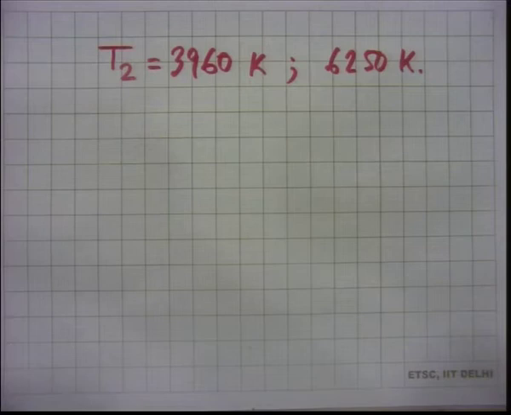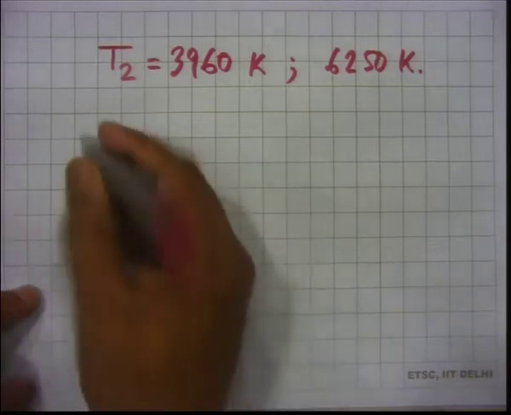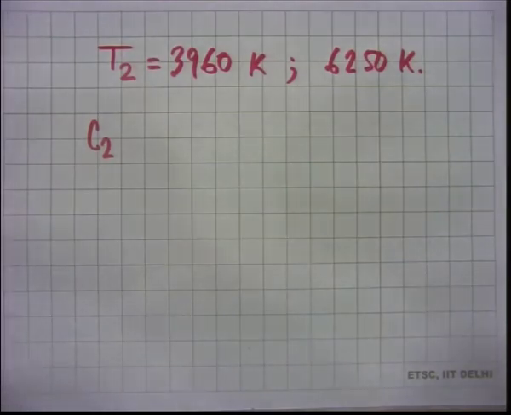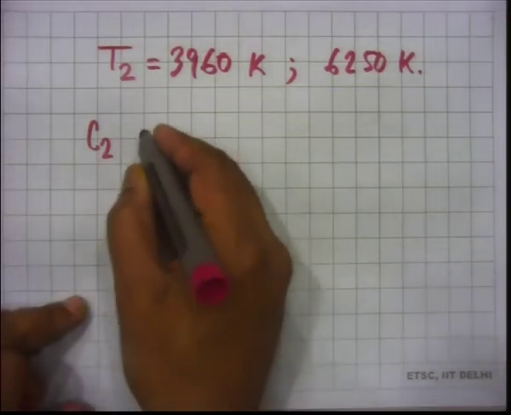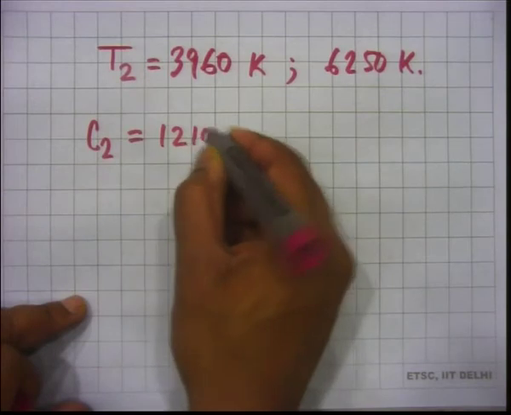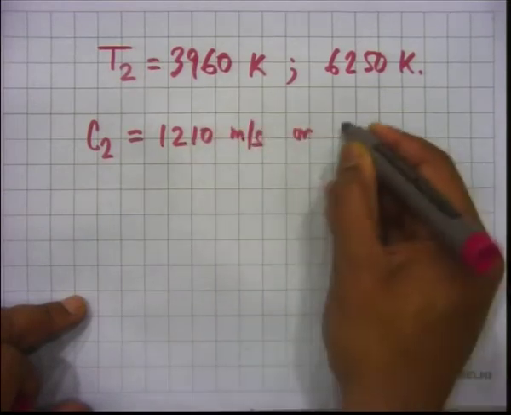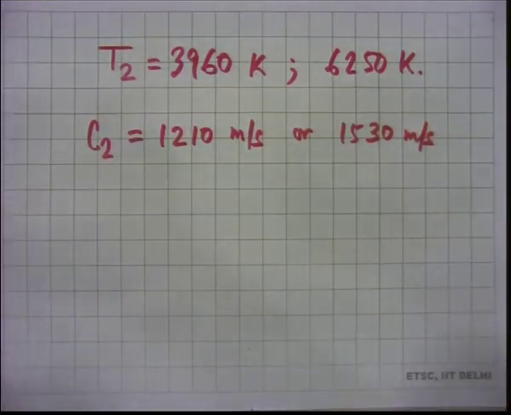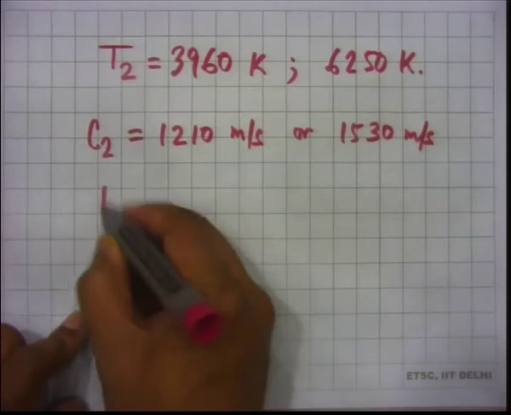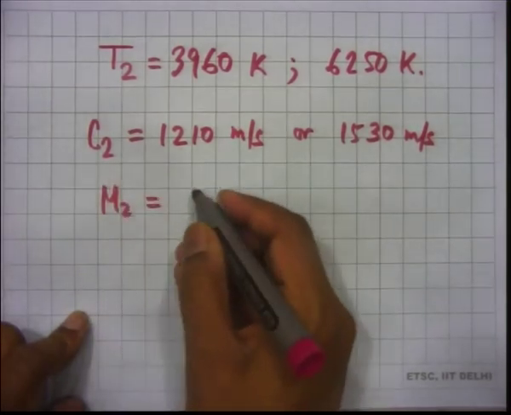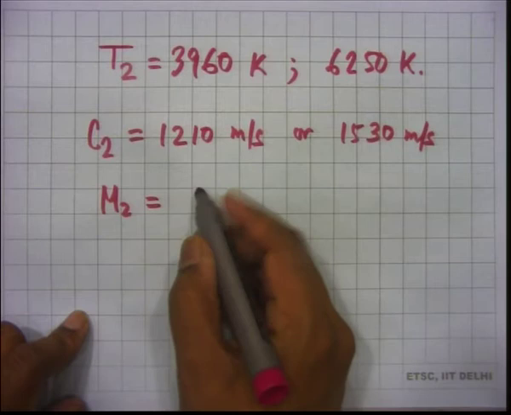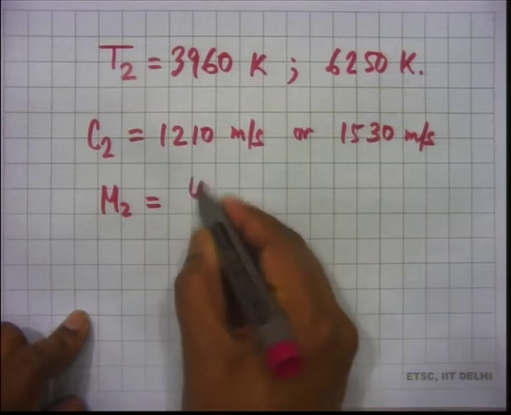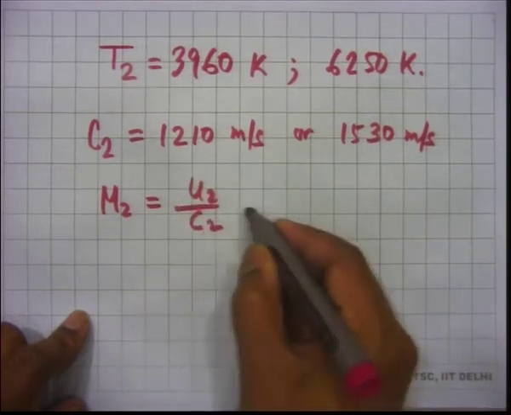And we will get C2. C2 is the speed of sound, and C2 will come from square root of gamma R T. So, that will be 1210 meters per second or 1530 meters per second. So, that is C2. So, we can calculate Mach number, which is U2 by C2.